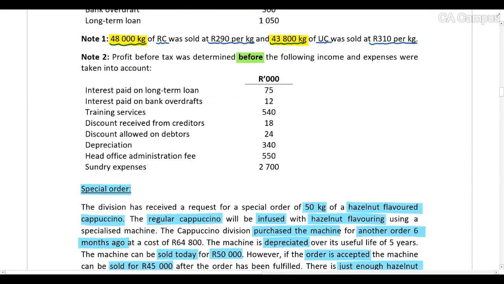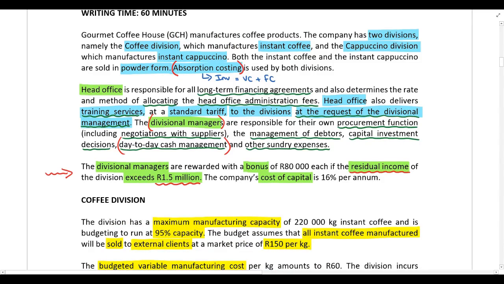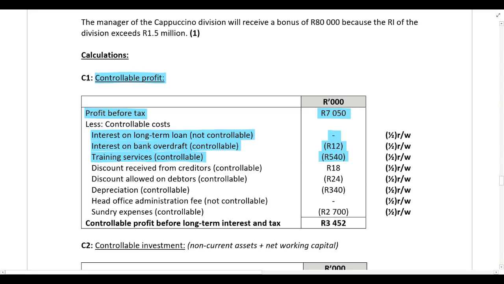Okay, what do we have next? Discount received from creditors. Is that controllable? Once again, go back. They are responsible for their own procurement function, including negotiations with suppliers. There we go. It's under the divisional manager's control, and it should be taken into account when calculating controllable profit. All right, and that's obviously dividend received, so it's income.